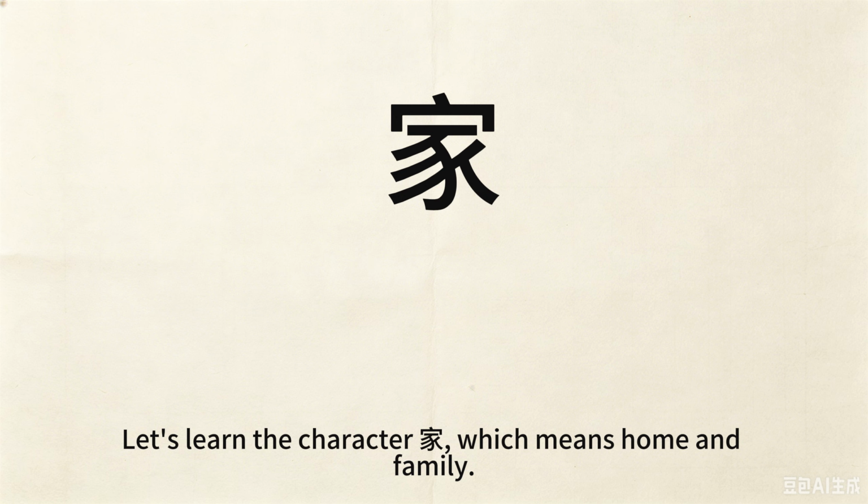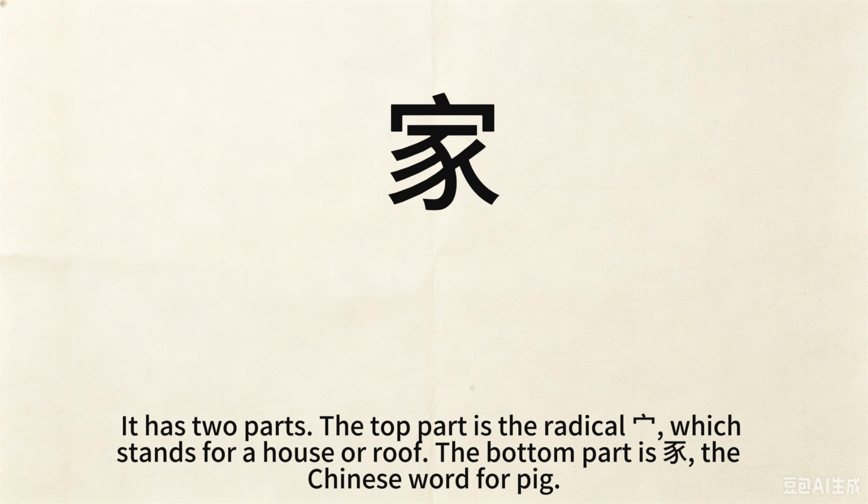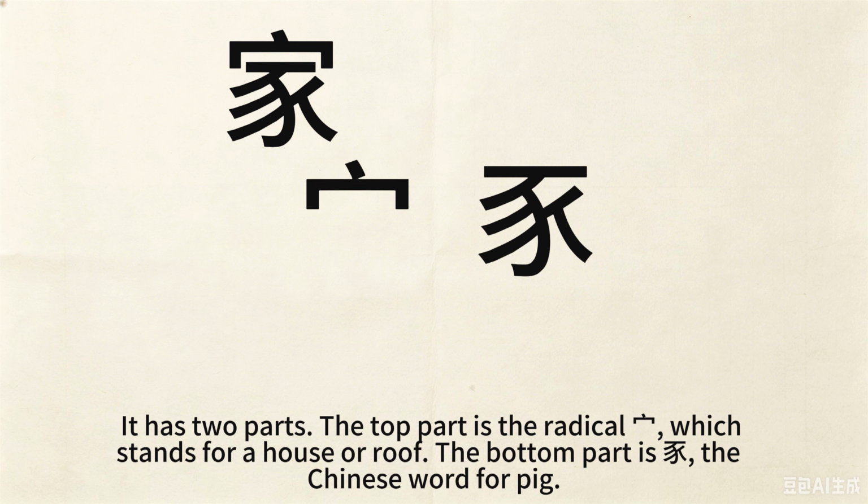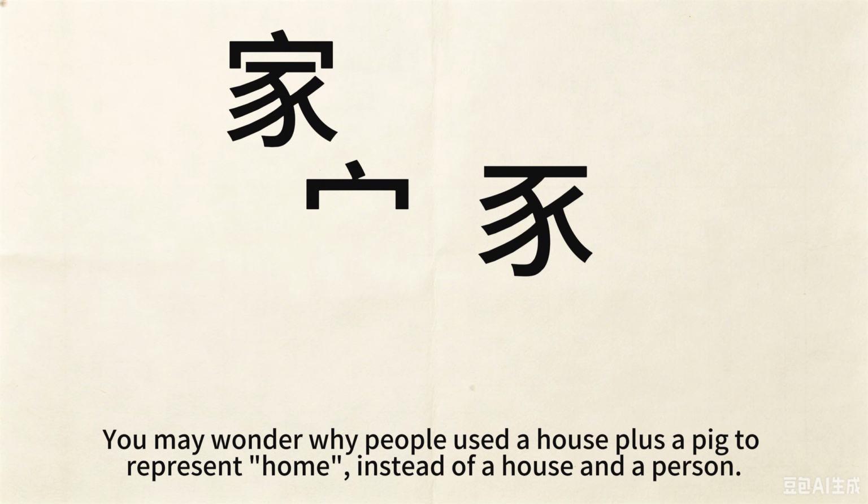Let's learn the character 家, which means home and family. It has two parts. The top part is the radical 宀, which stands for a house or roof. The bottom part is 豕, the Chinese word for pig. You may wonder why people used a house plus a pig to represent home instead of a house and a person.